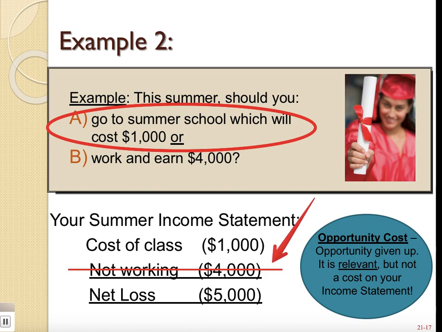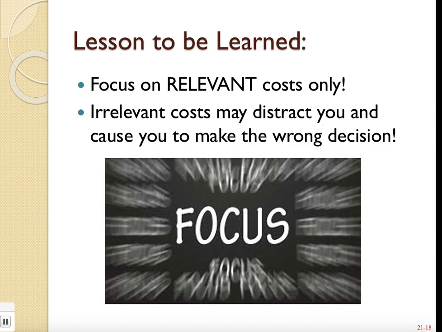Now, this $4,000 is definitely relevant to your decision, but it is not a cost on your income statement. The reason why is if you choose to go to school, yes, you have to pay $1,000 for the class, but you don't also then have to pay $4,000 to anybody. It's just an opportunity that you gave up. So that's really important to note because when you're making your decision, you don't want to double count something and say, well, I'm going to have double the cost. It doesn't really work that way on your income statement, because it's not a true cost, it's an opportunity cost. And you'll see more about that when we practice some more problems in class.